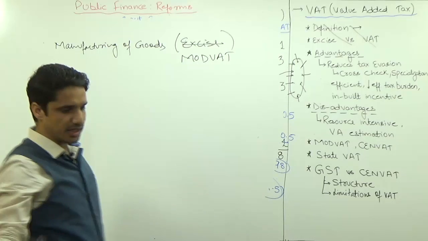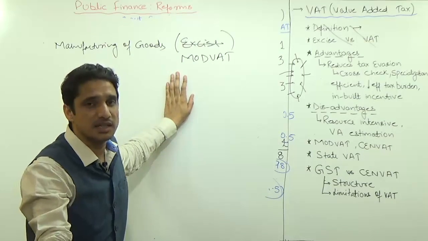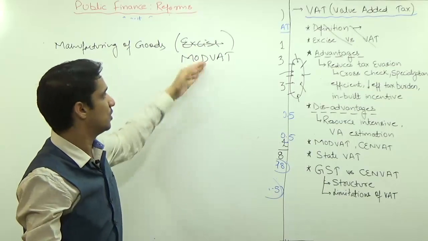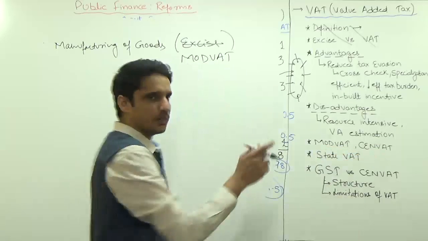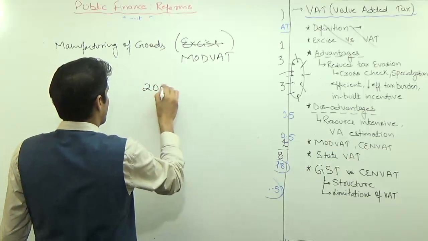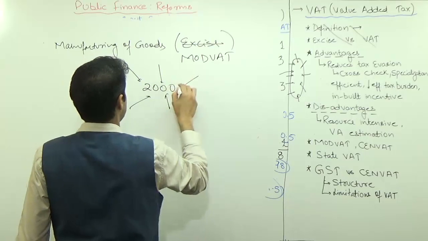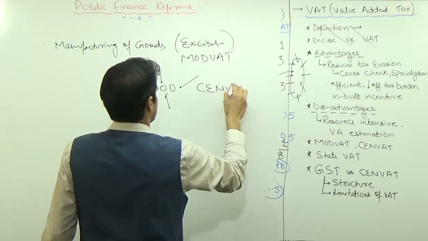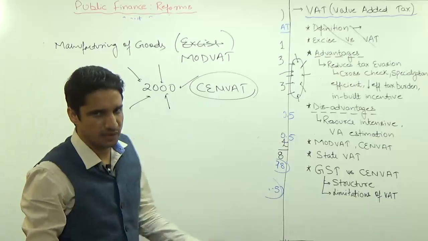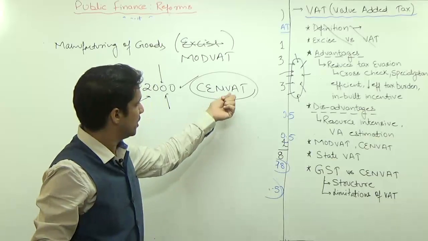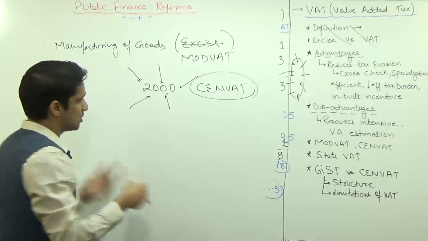But it's not only the excise duty which you have to pay. Then came the service tax in 93-94, and service tax was there and MODVAT was there. So this MODVAT has been replaced by CENVAT in 2000. And in 2004, services and all will be added in the CENVAT. So the scope of this has increased using that CENVAT. But still, CENVAT is different and the state level VAT is different. That we will discuss later on, because state also levies some tax.